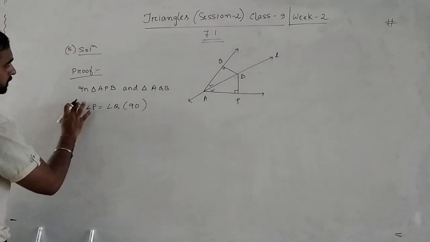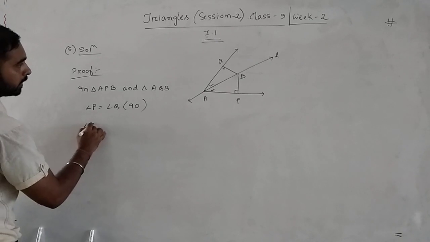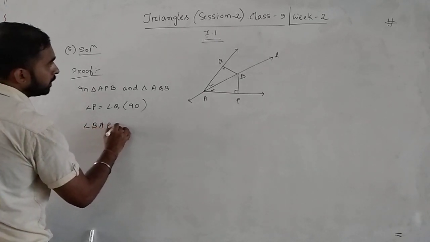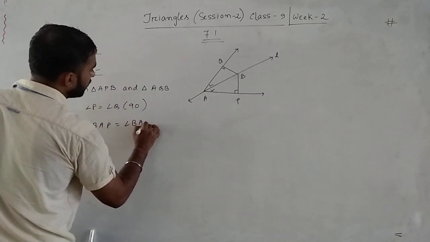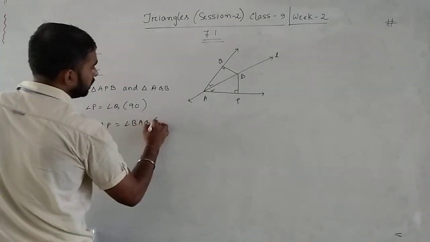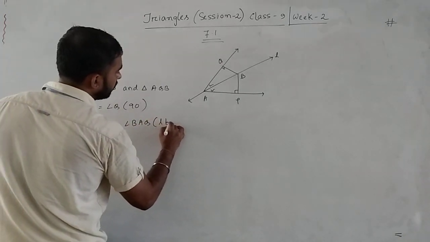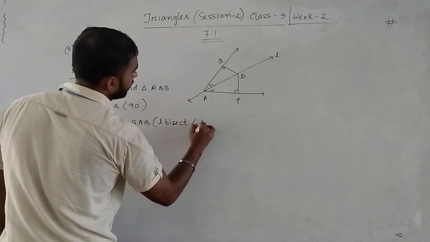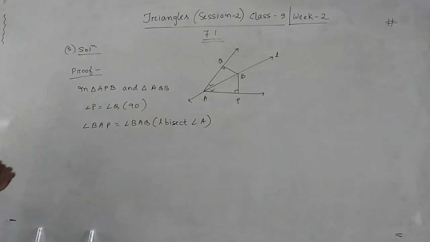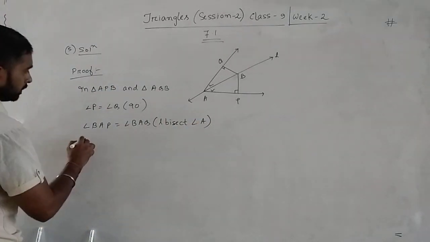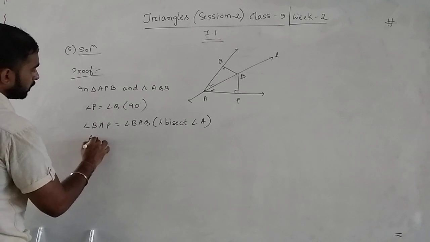Then secondly, angle BAP equal angle BAQ, because L bisects angle A. And then AB equal to AB, common.